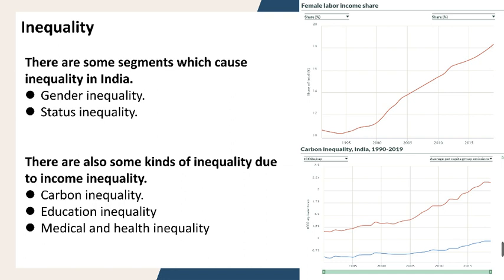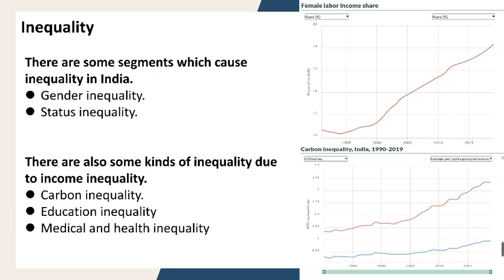The second one is status inequality. The word means social class in India. People in India use caste to identify the status of people. People who have high status can get more power and wealth. There are also some kinds of inequality due to income inequality.